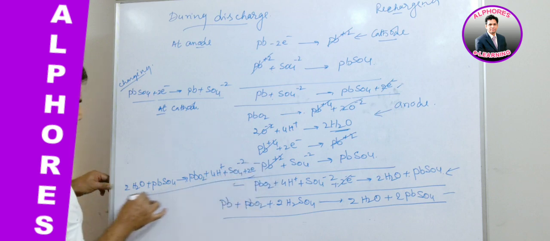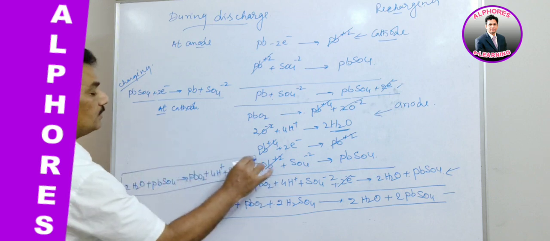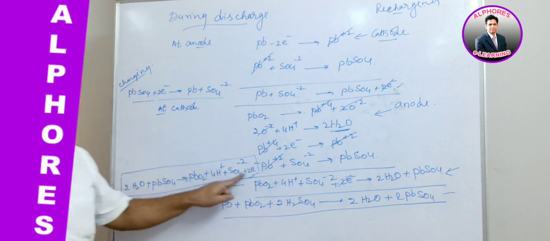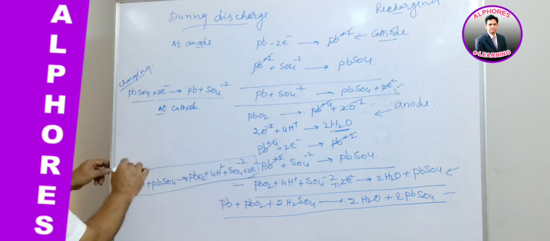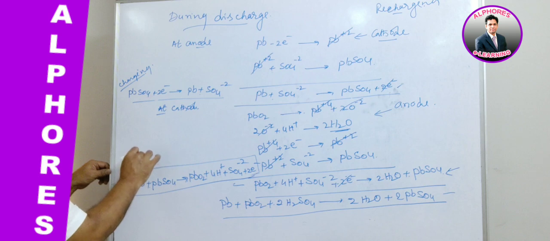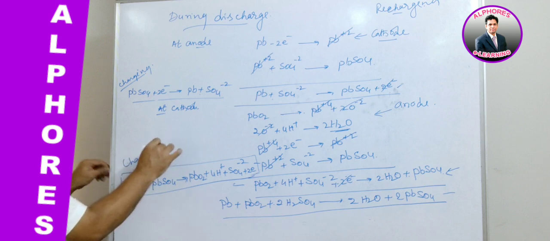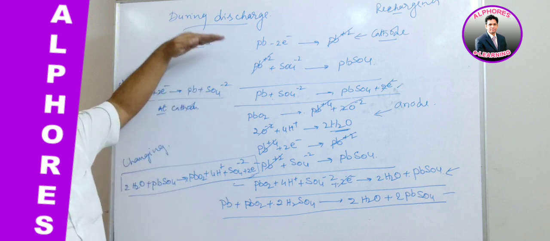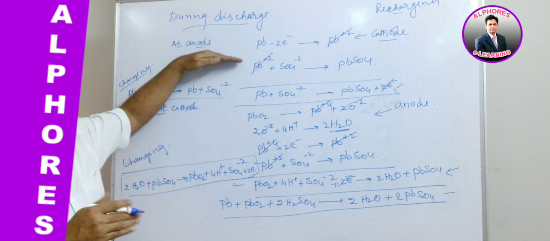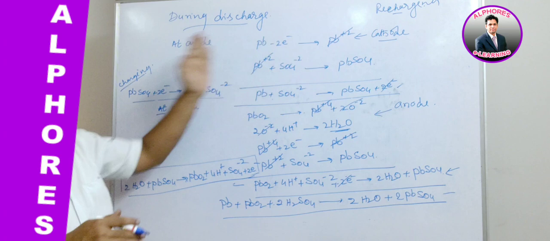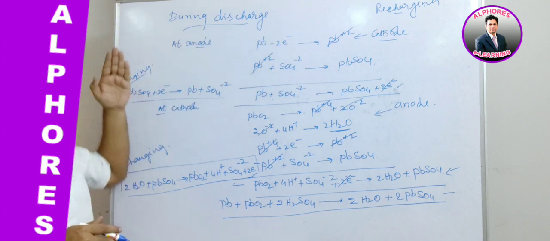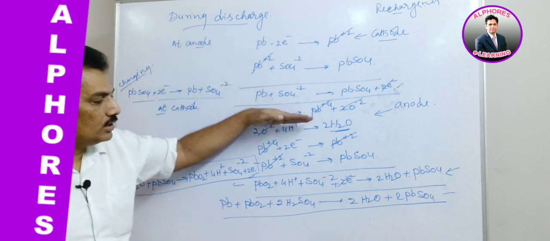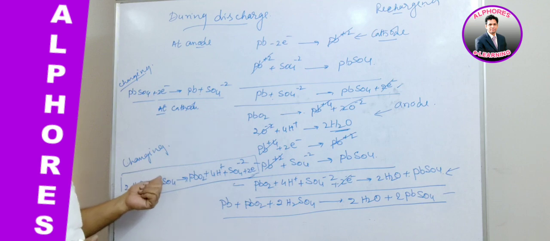Just a reverse reaction is happening, and here de-electronation takes place. That's why it behaves as the anode. Just remember, the anode in discharge behaves like the cathode during recharge, and the cathode during discharge behaves like the anode during charging.